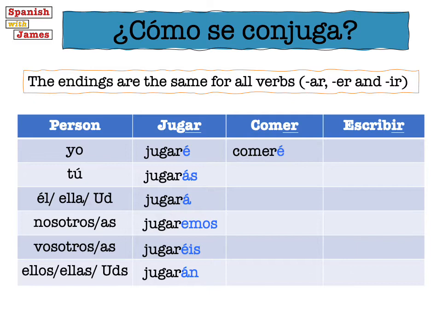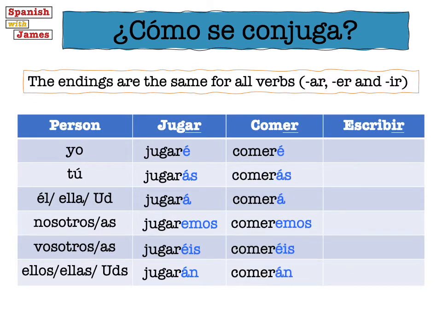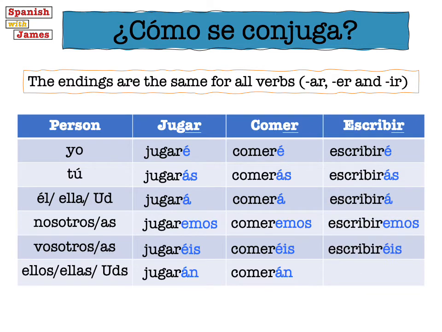And that's exactly the same with comer: comeré, comerás, comerá, comeremos, comeréis, comerán. So I will eat, you will eat, he, she, or you formal will eat, and so on. Now with escribir, to write: escribiré, escribirás, escribirá, escribiremos, escribiréis, escribirán. So you do end up with some quite long words with this one, like escribiremos. Just break it down syllable by syllable and pronounce it as it's written.